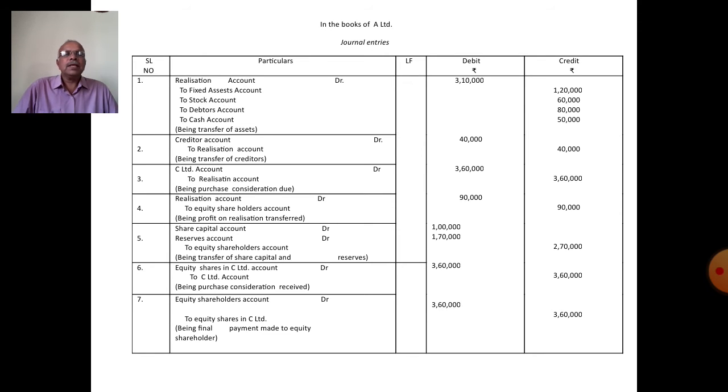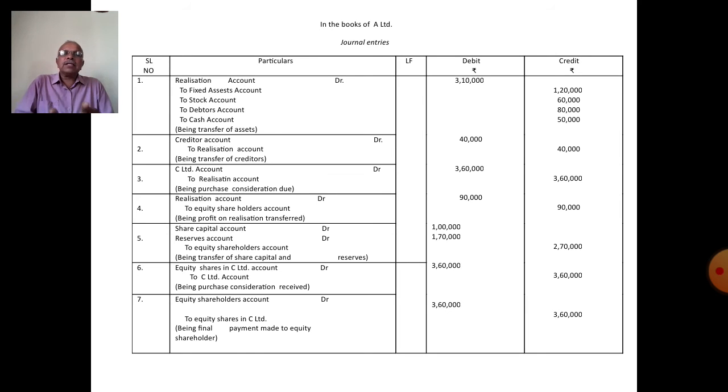Being purchase consideration due, 3,60,000. Realization expenses or any other information concerning realization account could be transferred, but in this problem only these items concern the realization account.